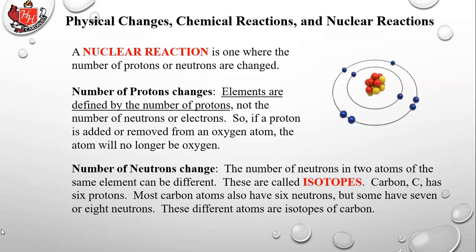The number of neutrons in two atoms of the same element can be different. These are called isotopes. Carbon has 6 protons. It must have 6 protons, otherwise it's not carbon. Most carbon atoms also have 6 neutrons, but some have 7 neutrons or 8 neutrons. The different atoms are isotopes of carbon.